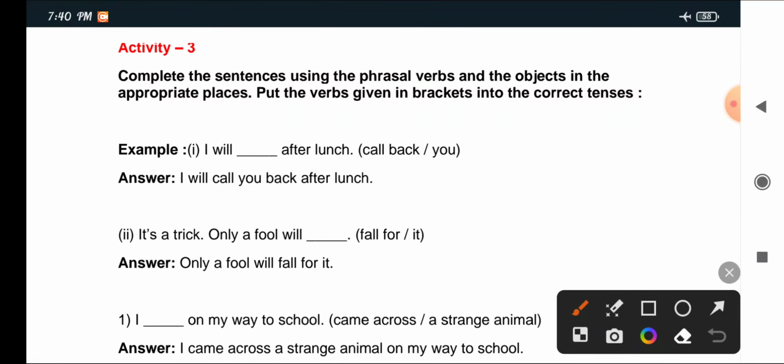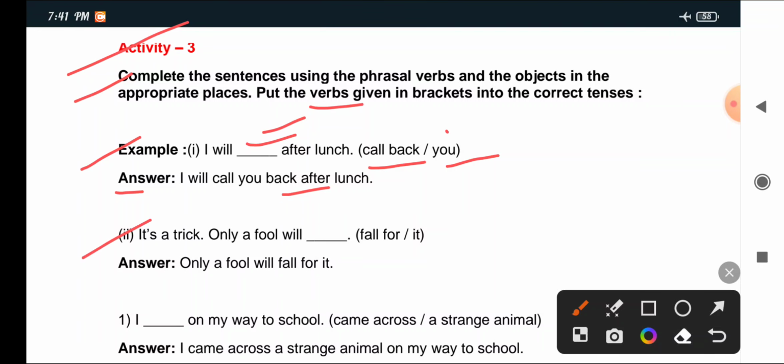Activity 3: Complete the sentences using the phrasal verbs and the object in the appropriate places. Put the verbs given in brackets into the correct tense. Example 1: I will call back you after lunch. Answer: I will call you back after lunch. Example 2: It's a trick only a fool will fall for it. Write: Only a fool will fall for it.